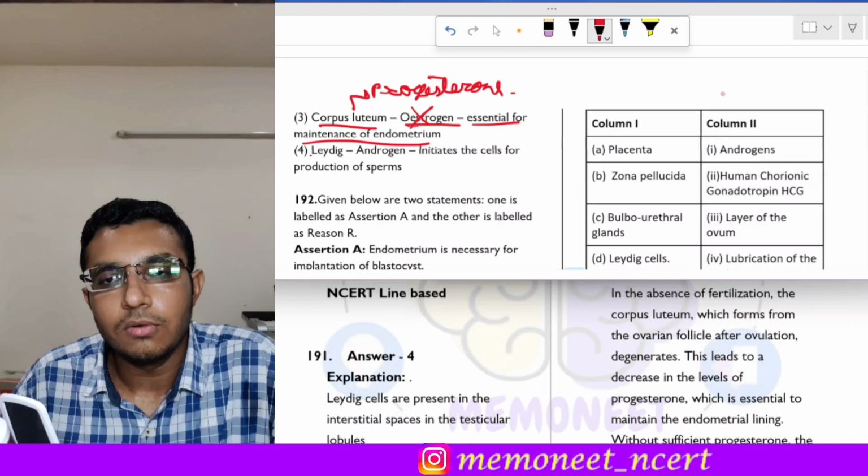The fourth is Leydig cells secrete androgen and it initiates the cells for production of sperms. So yes, this statement is absolutely correct. The Leydig cells, or the interstitial cells, their function is to secrete androgen, and it initiates the process of spermatogenesis. So the correct answer will be option 4.